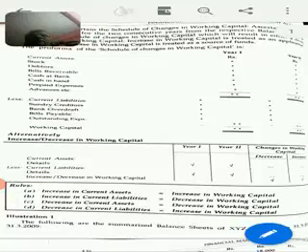Now, as we all know, a fund flow statement mainly measures the financial position of a company. Actually, fund flow statement is prepared mainly for corporates, and it is prepared between two balance sheet dates. There will be two balance sheets and the fund flow statement will be prepared comparing these two balance sheets. The motto is to measure the movement of fund.